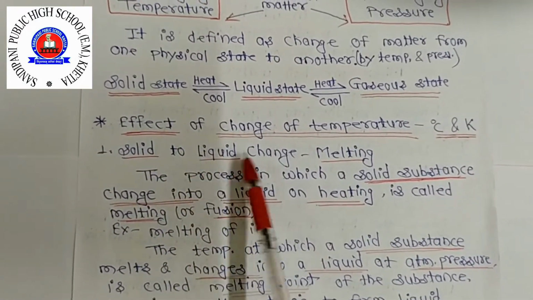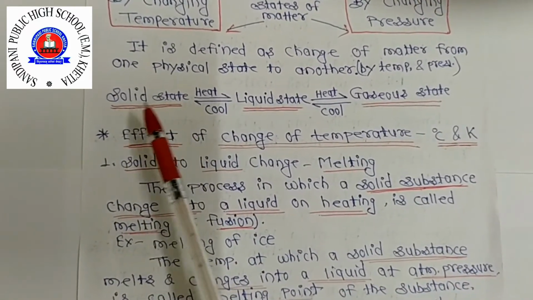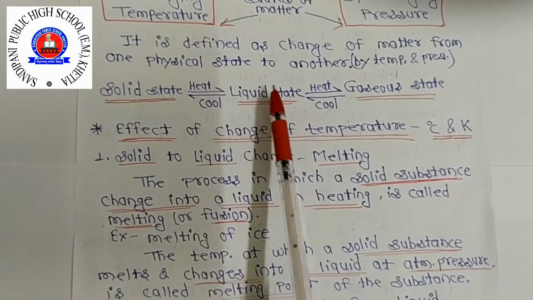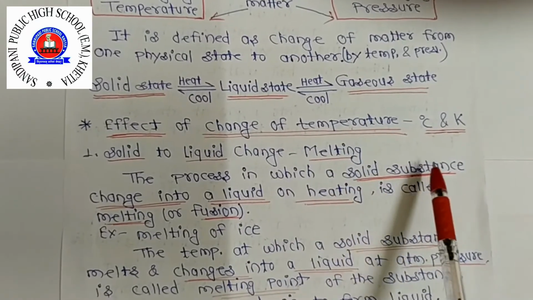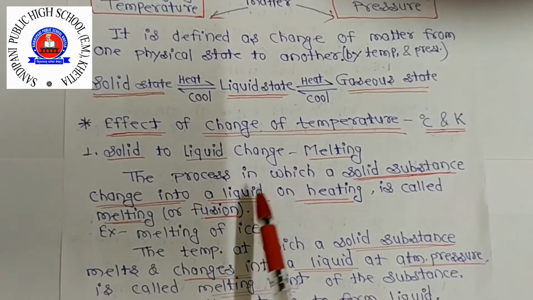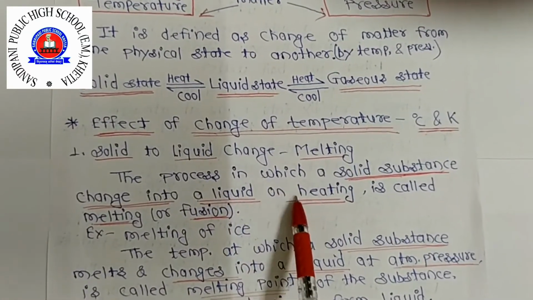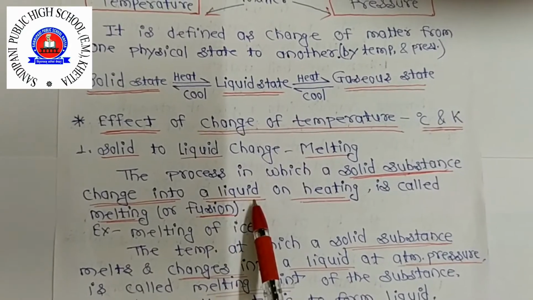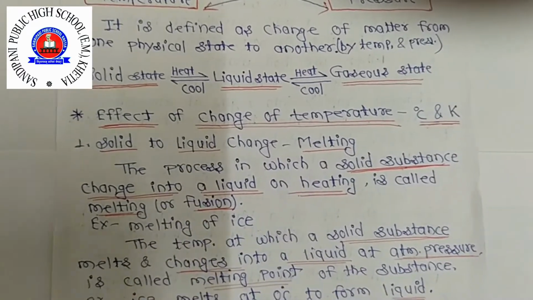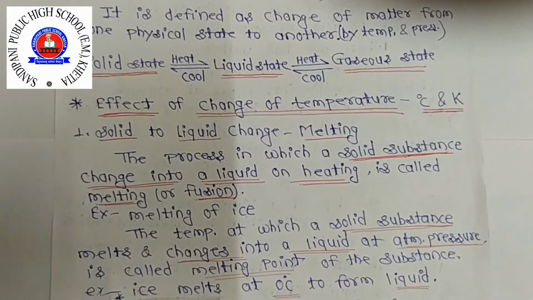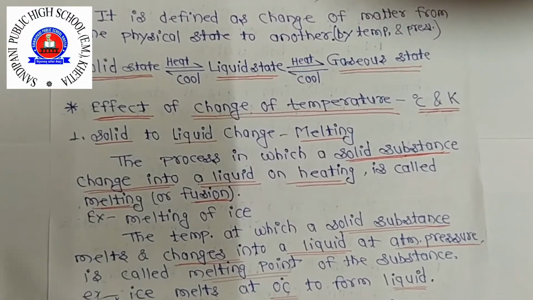First, solid to liquid change. Look at the statement above, solid state gets converted into liquid state. The process in which a solid substance changes into liquid, meaning we take any solid substance and provide heat, and it gets converted into liquid form, is called melting. When you provide heat to a solid substance, it starts becoming liquid, and in one word this is called melting, or fusion.